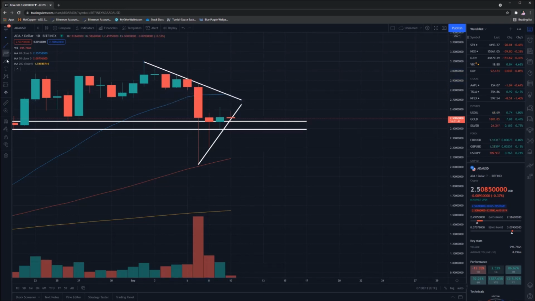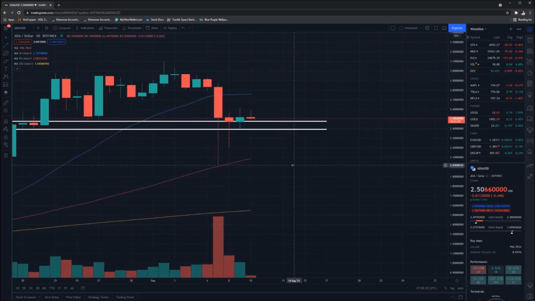I think potentially we might bounce up to this point either today or tomorrow, but I do think it's either going to break down or it's going to break up, and it's going to be quite severe. We might see maybe a bit of sideways action over the next few days, but at some stage we're going up or we're going down, and the market's either going to be very happy or very upset with it. And I really think that will result in lots of buying or lots of selling depending on the direction.